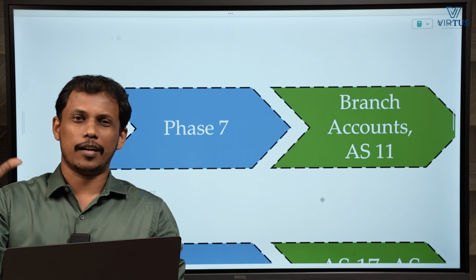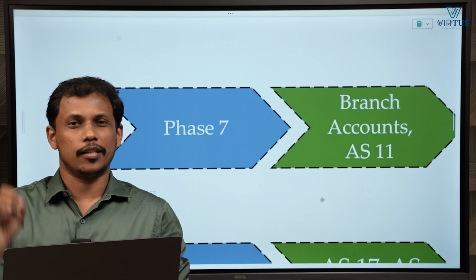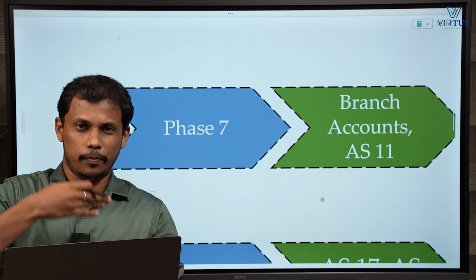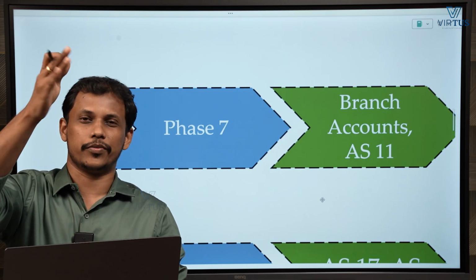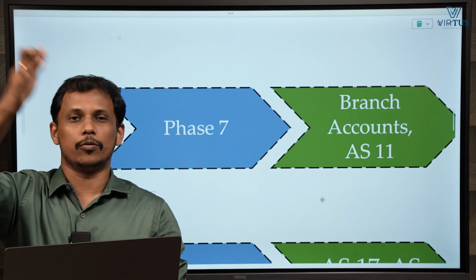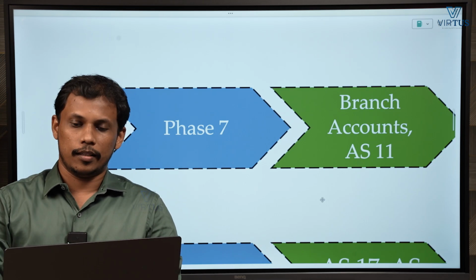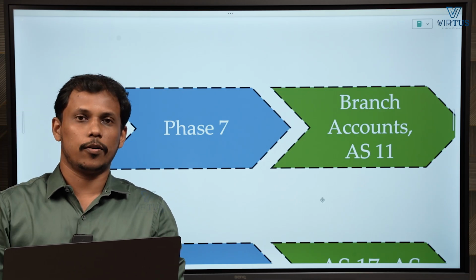Why we are clubbing these 2 areas is we have a common topic in both, that is foreign branches. Once you start branch accounts, you can start with dependent branches, then independent branches, and finally you will be learning foreign branches. The same topic is there in AS 11, so no need to waste time again on that. So learn it together. Then the rest of the items in AS 11 you can learn. So that should be your phase 7.